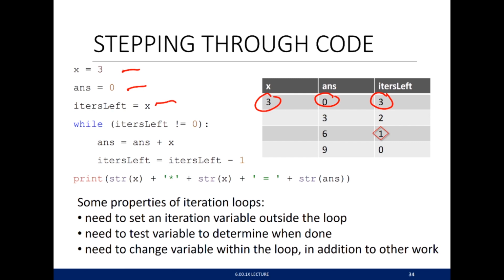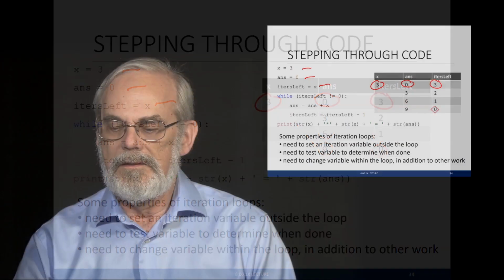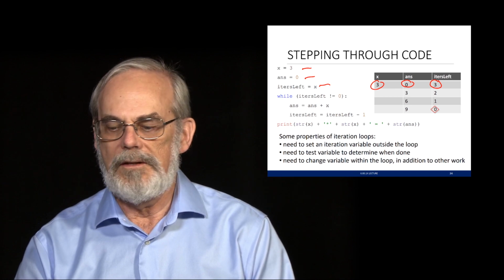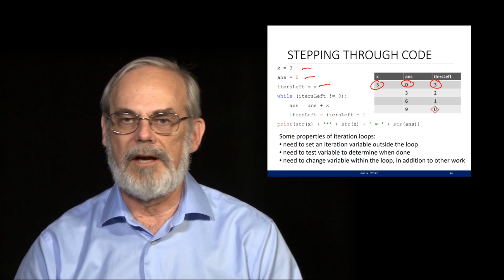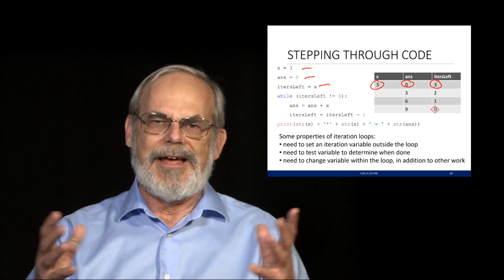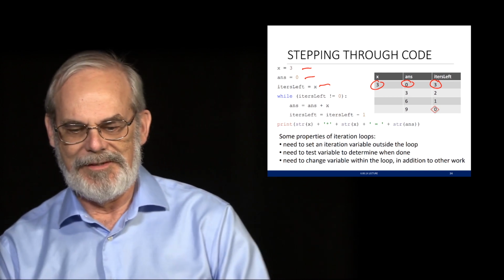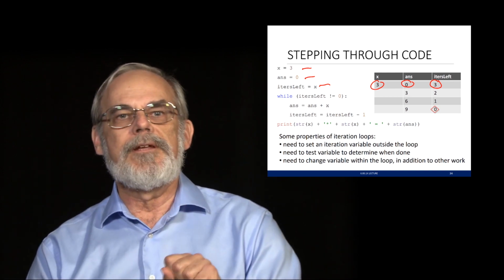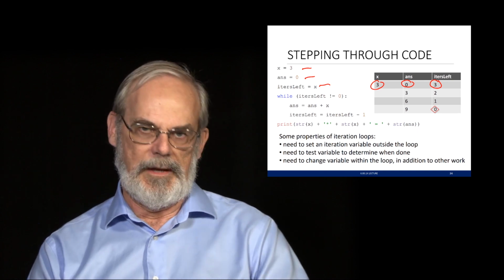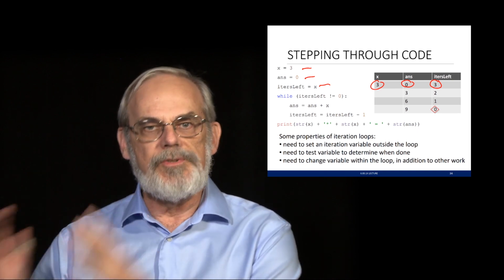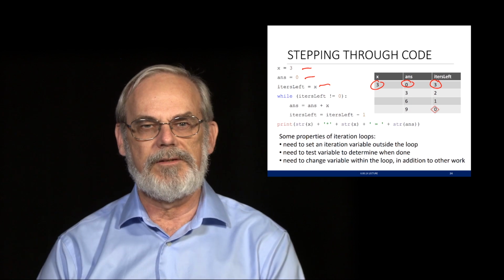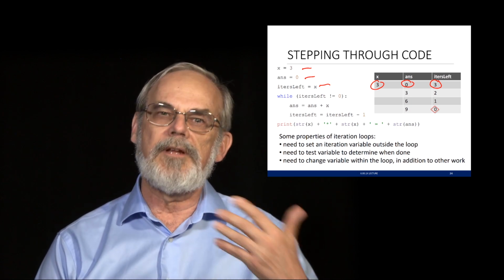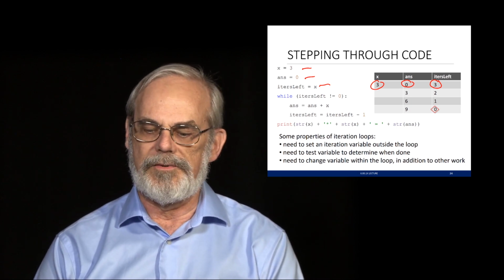Is 1 equal to 0? No. One more time. Change answer by incrementing it by 3, the value of x. Change iters left by 1 to get it down to 0. Now check. Is iters left equal to 0? It is, and I return 9. And aren't you glad I didn't pick 27 to do this on, but it's something simple like 3. My point is, you can see how the while loop executes appropriately. It keeps reducing one variable, the thing that's counting how many steps I want to go through here, while accumulating an answer in ans as it goes through.